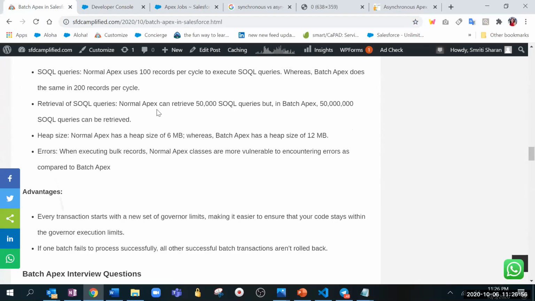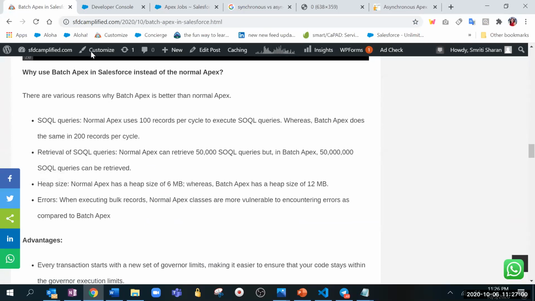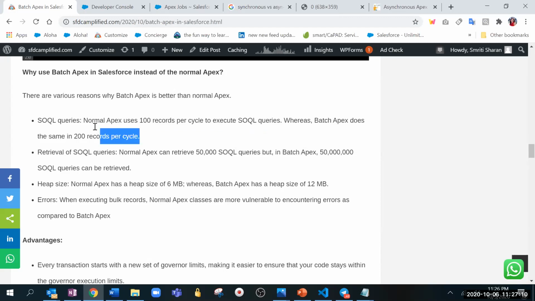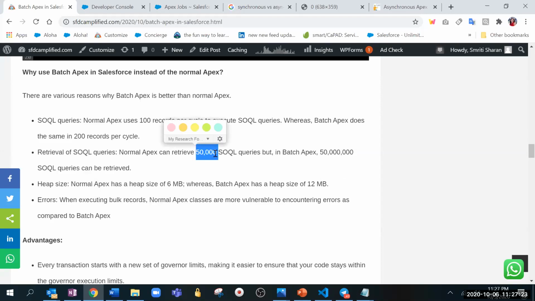We will just simply discuss again. We will go through the interview questions at the end, but why do we use batch Apex? Basically, normal Apex uses 100 records per cycle, but with batch Apex, the same is 200 records per cycle. Then the number of queries, and then we have 15 million records which can be retrieved, which we just discussed. I think normal retrieval is 10,000, right, Soumya?